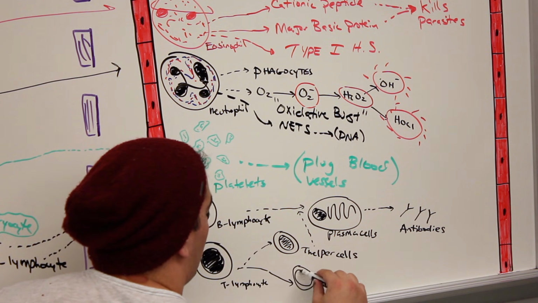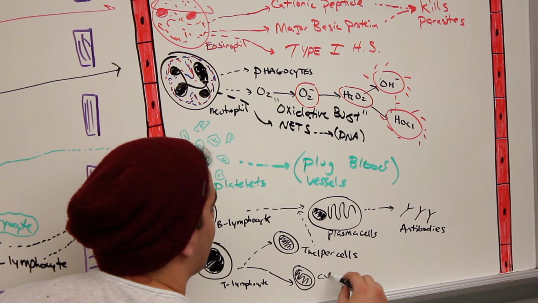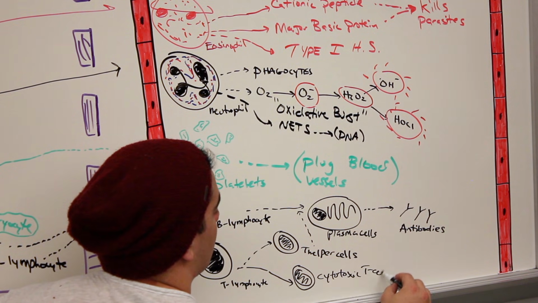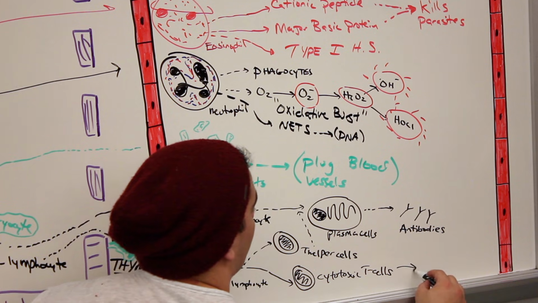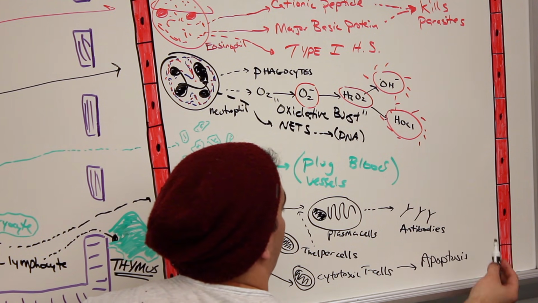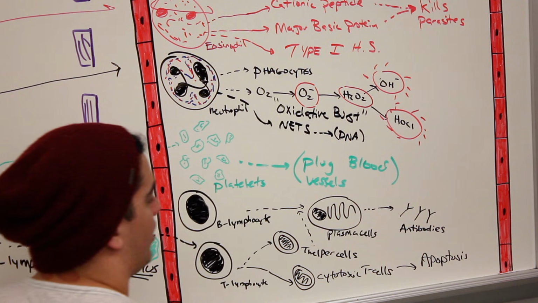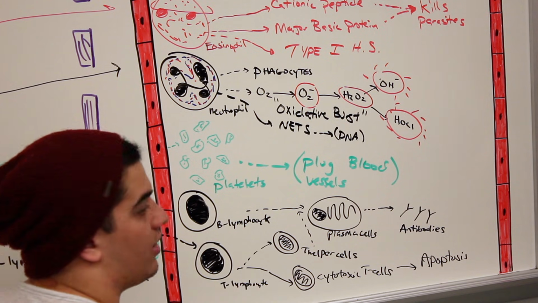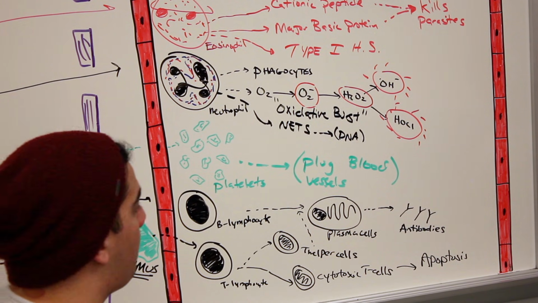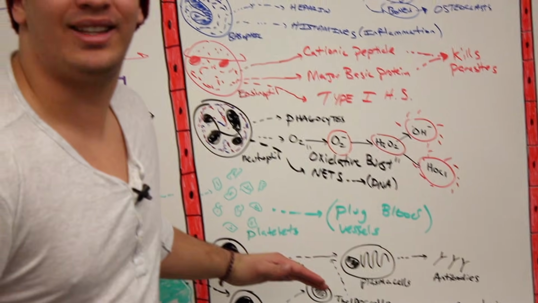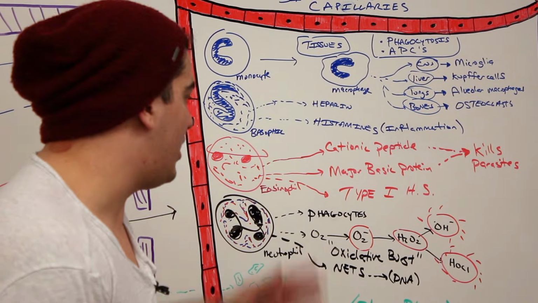The other one is called cytotoxic T cells. And these literally induce apoptosis of infected cells, like virus-infected cells or cancer cells. Okay? So now we've gone over all of these cells in pretty great detail. Obviously, we'll go into more of them in immunity.